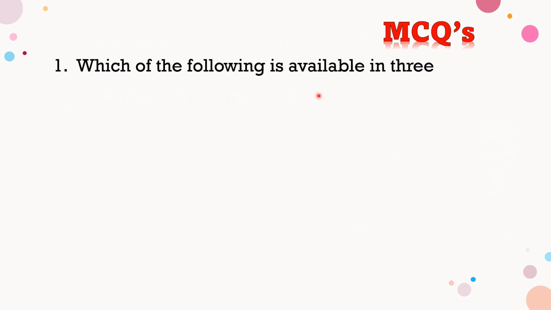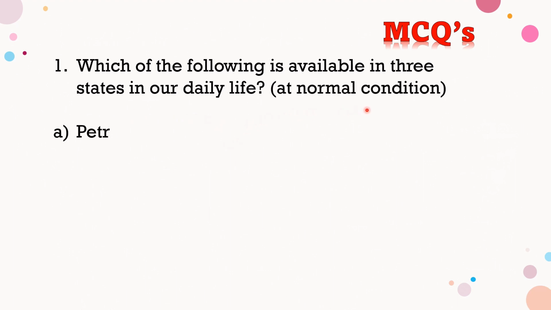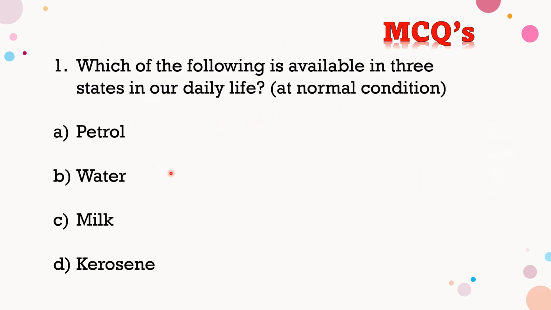Next, now we'll discuss MCQs. First one. Which of the following is available in three states in our daily life, that is at normal condition? Petrol, water, milk, kerosene. In these four options, which one is available in three states in our daily life? Water. So water is the correct answer. Second option is correct.